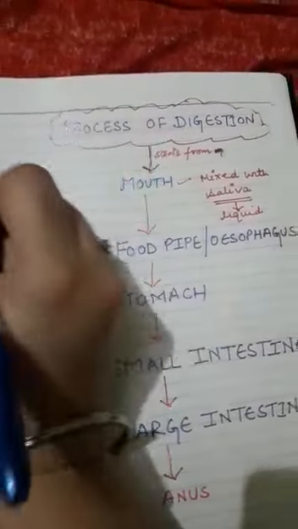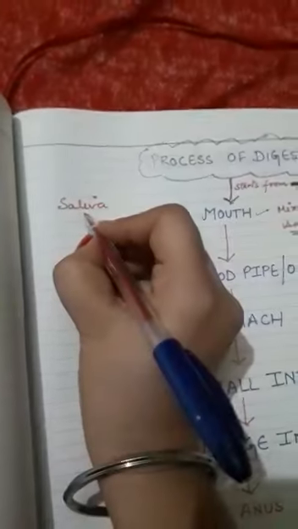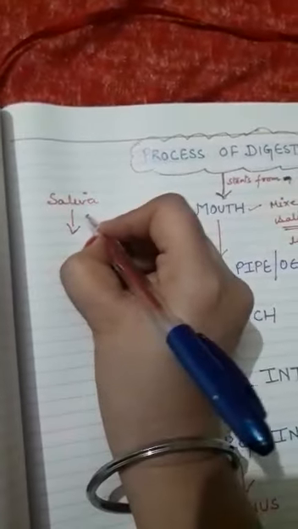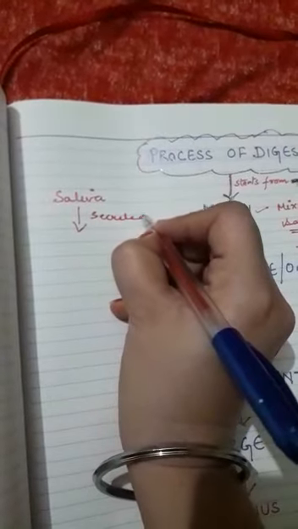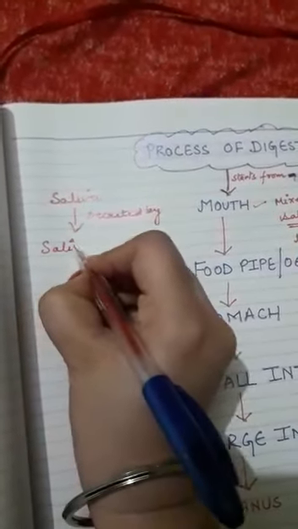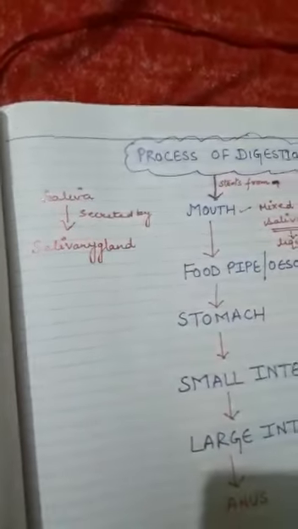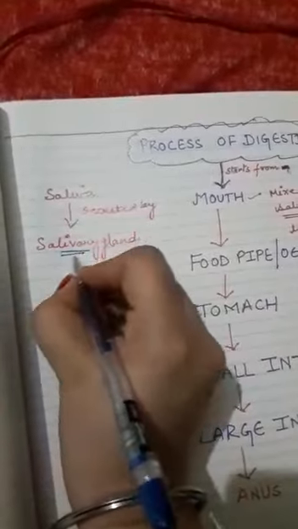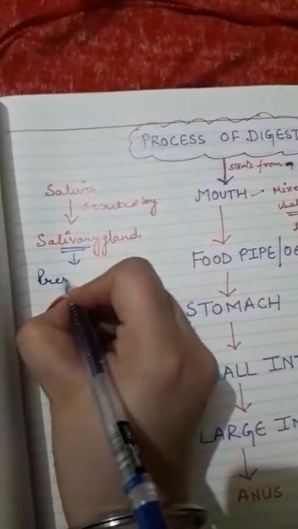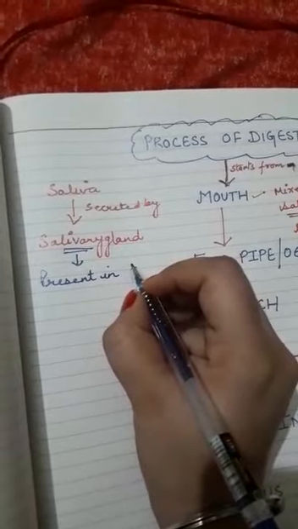So we can say that saliva is secreted by the salivary glands, and these salivary glands are present in front of our ears.